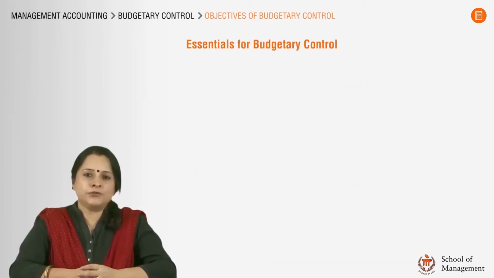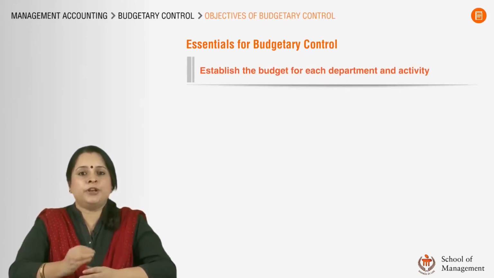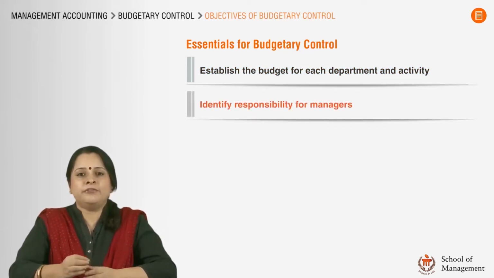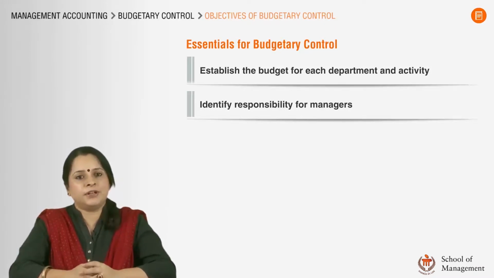What are the essentials for budgetary control to be really effective? It is important to first establish budget for each department and each activity within the organization. Budgetary control should clearly identify responsibility for the managers, that is, the specific tasks that the managers need to carry out in order to achieve the targets.